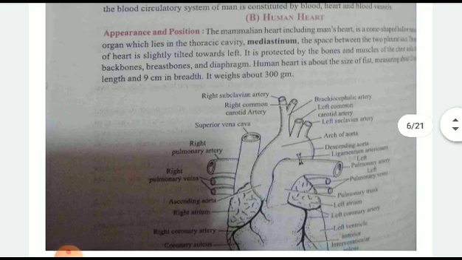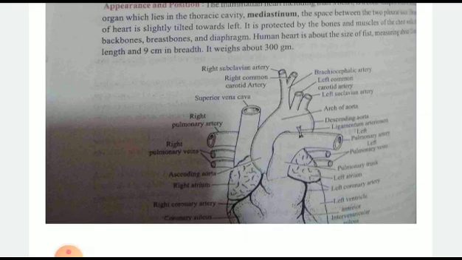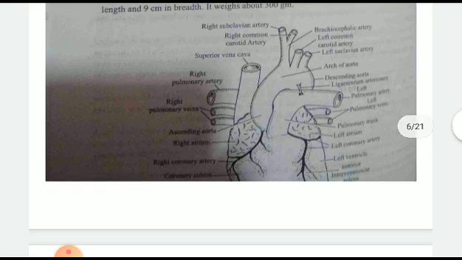Human heart. The human heart is divided into four chambers, and it has a cone-like structure. The apex of the heart is slightly tilted towards the left, and it is protected by bones and muscles. The diaphragm, breastbone, and backbone will be there. The size is about 12 centimeters in length. This is the typical heart structure.